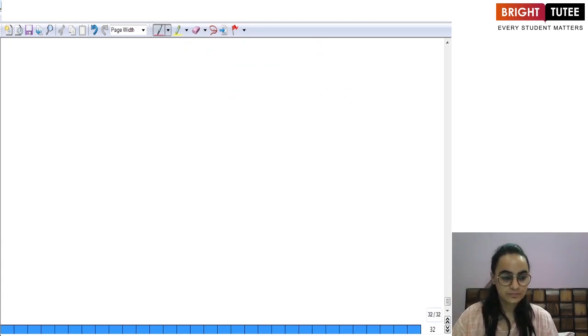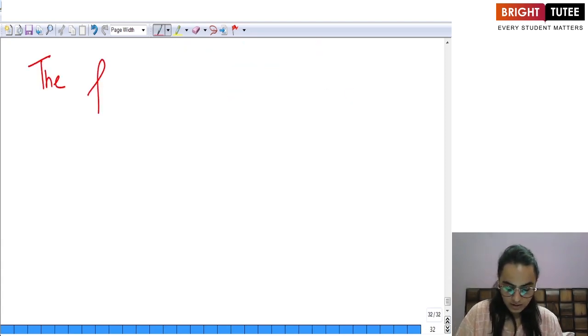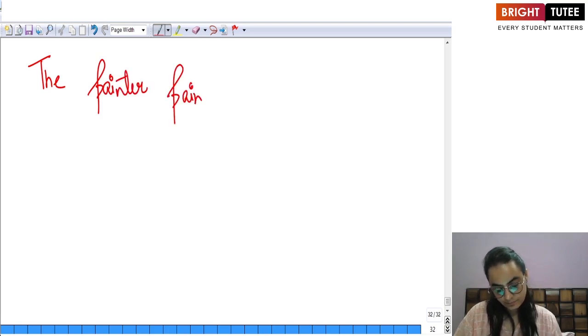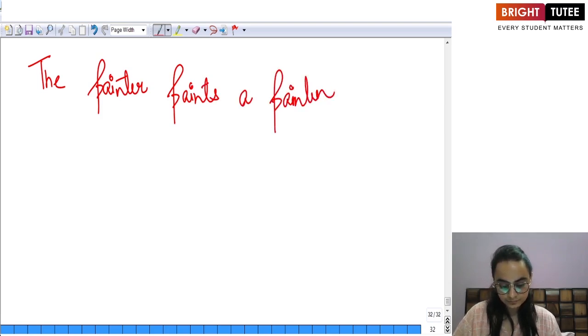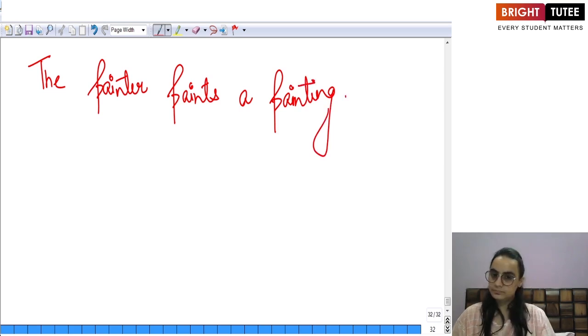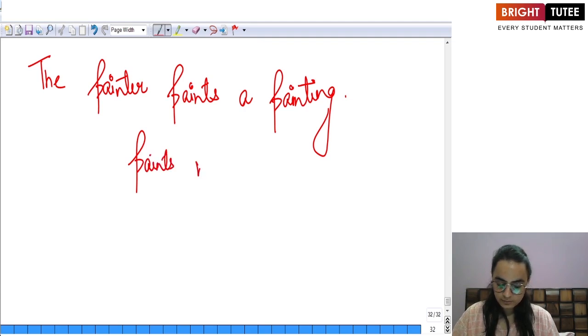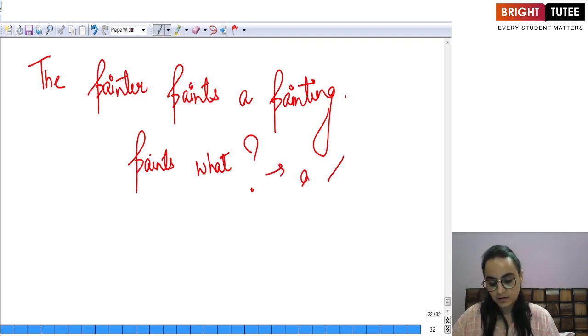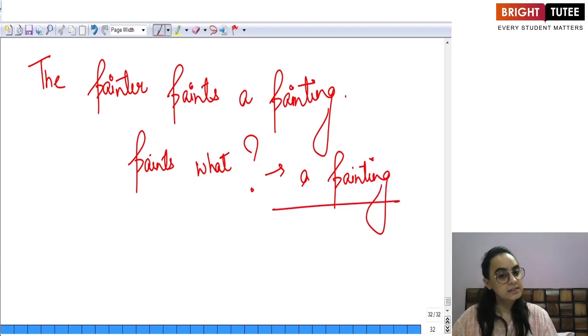For example, the painter paints a painting. Let me put the question what with the verb. So, the painter paints what? And what is the answer that I'm getting? A painting, which is my object in the sentence.